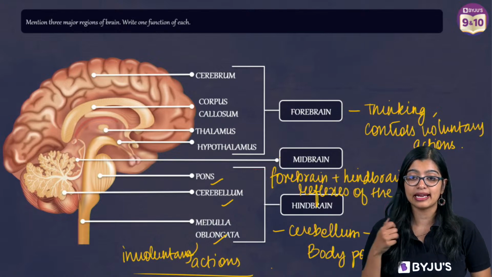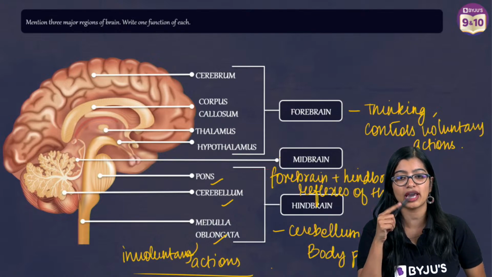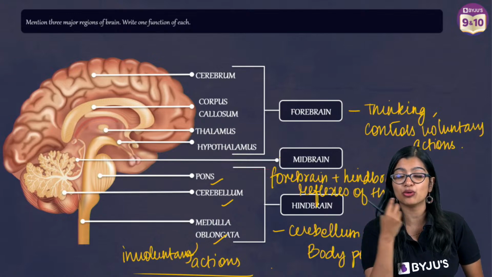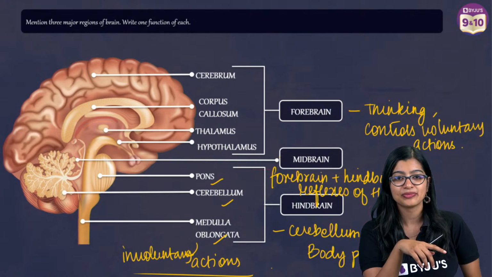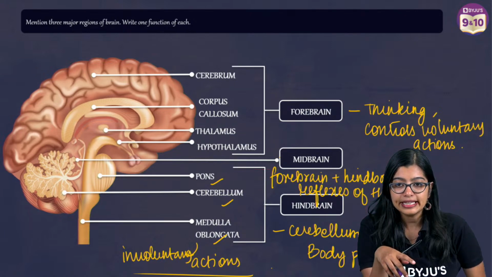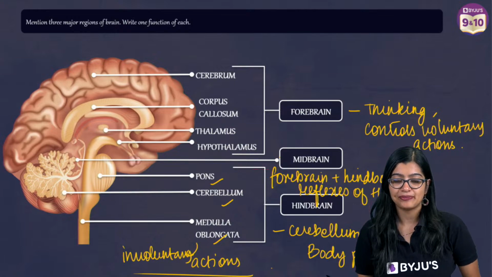Yes. Gustatory, taste. Olfactory, nose. So gustatory receptors are present in your tongue, and olfactory receptors are present in your nose. Right? Okay.